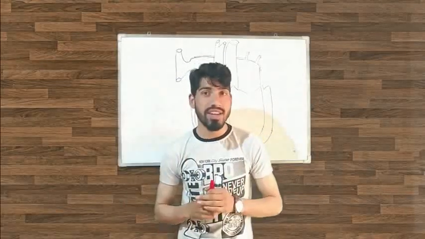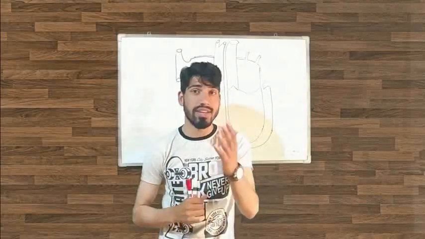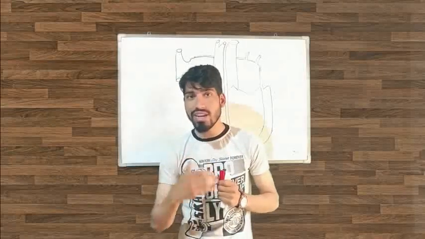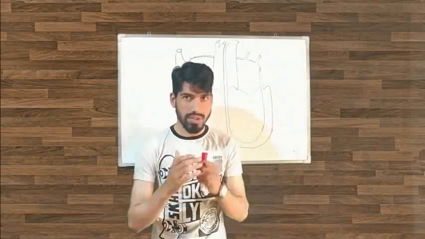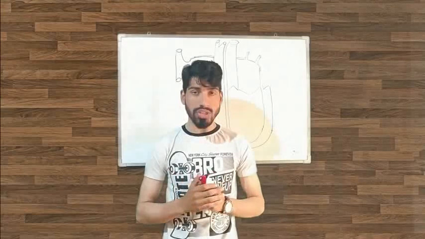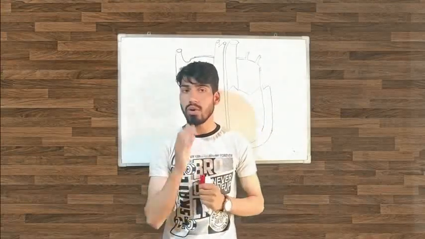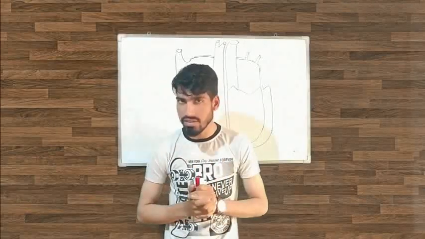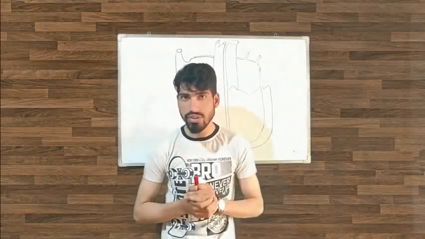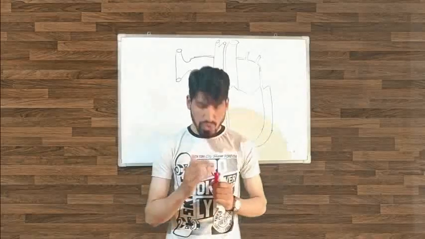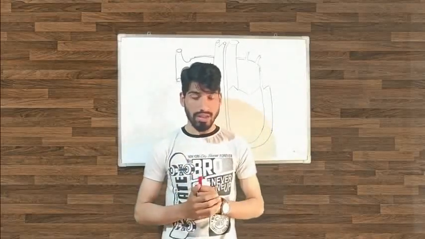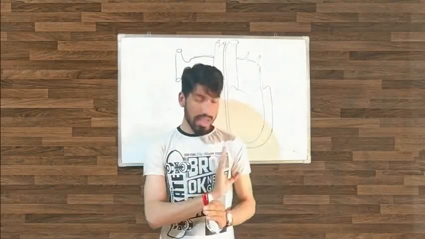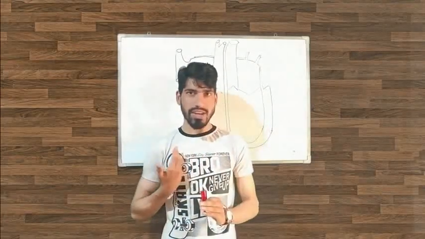When we try to understand the heart picture or the heart circulation, we always try to understand from another person. For example, here I am. If we talk about the location of the heart, the heart is present between the lungs, in the thoracic cavity. That's the location of the heart. So when we try to understand the heart, this is my left side and this is my right side, so this is the left side of the heart and this is the right side of the heart.